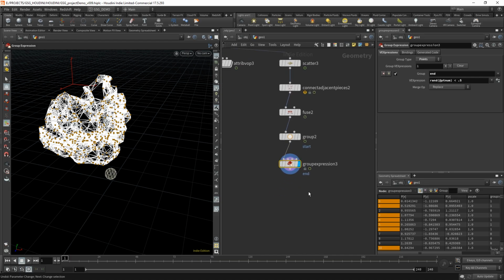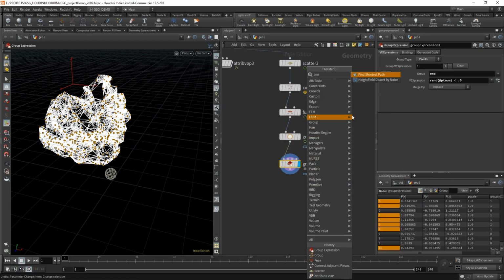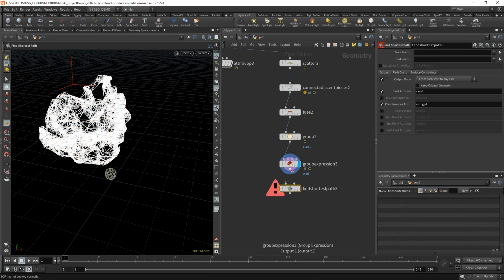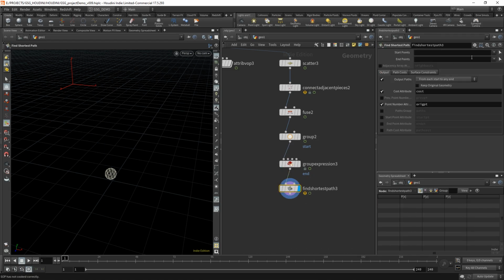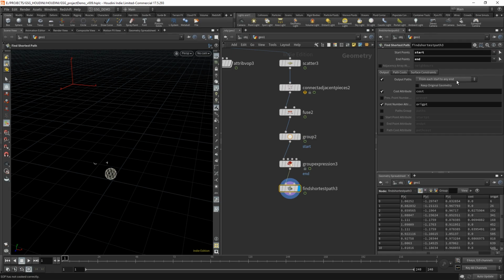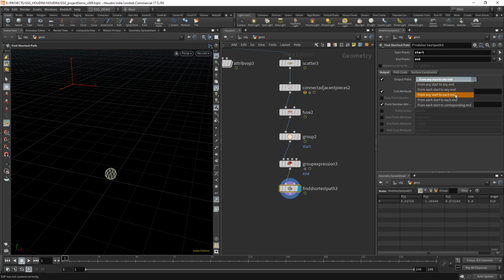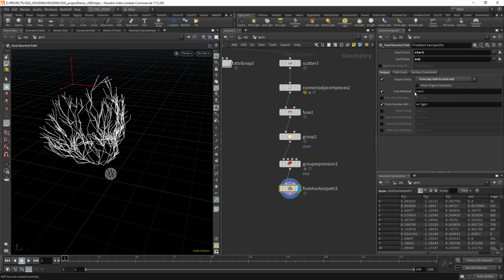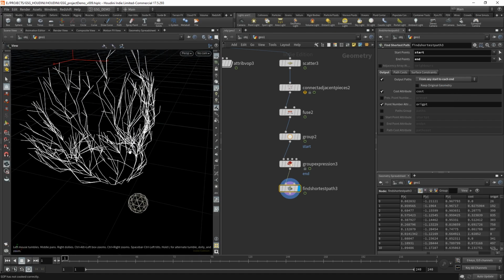Now we'll do our find shortest path. Throw that in here. We'll tell it to start at the start group and end at the end group. And we want to do from any start to each end. Nope. I lied. From any start to each end. There we go. That's the one. Cool.